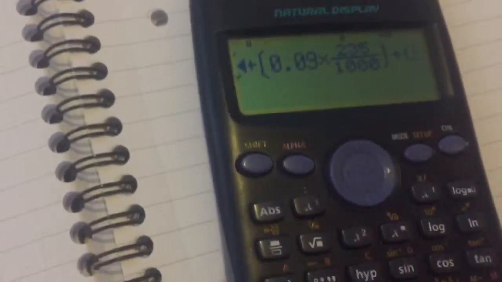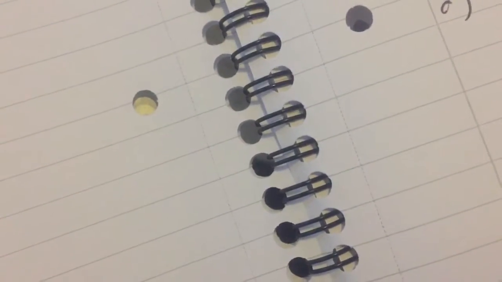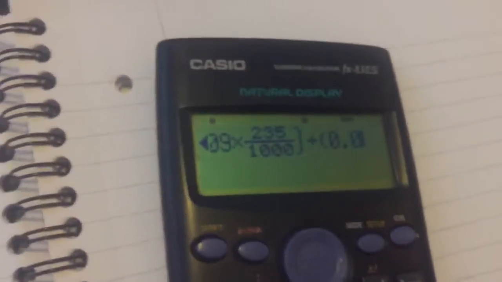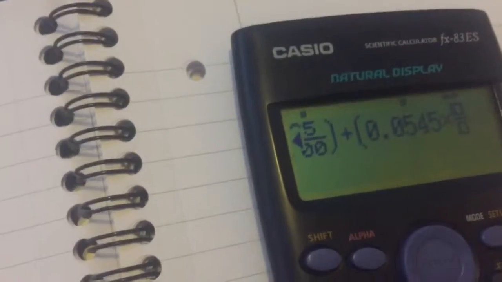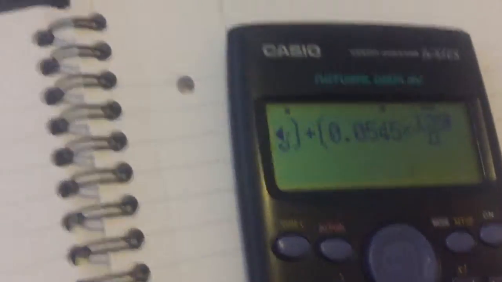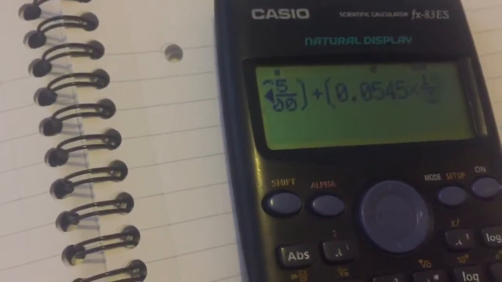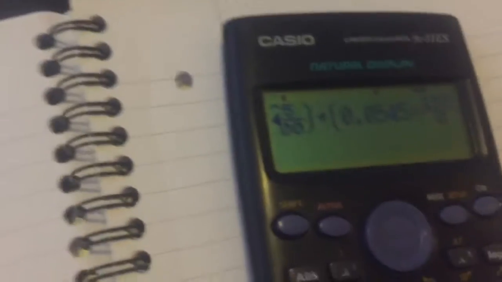Add your final bit, just double check that figure, 0.0545, yeah, 0.0545 multiplied by your fraction, which is 165 over 1 million.